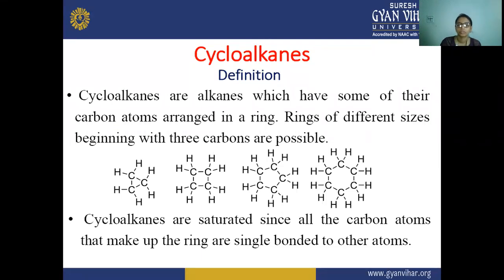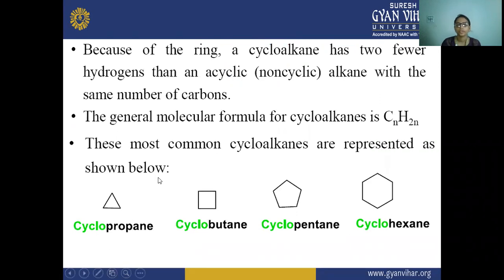Next, because of the ring, a cycloalkane has two fewer hydrogens than an acyclic alkane with the same number of carbons. In the cyclic form, two hydrogens are removed, but in the chain, two more hydrogens are added.